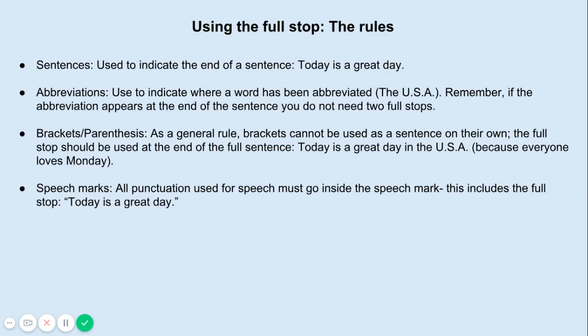So, obviously, they are used to indicate the end of a sentence. So, for example, "Today is great." It ends that idea. You could also use full stops for abbreviations. So abbreviations are used to indicate where a word has been shortened. So, for example, the USA is an abbreviation for the United States of America. Remember, if the abbreviation appears at the end of the sentence, you do not need to add two full stops.